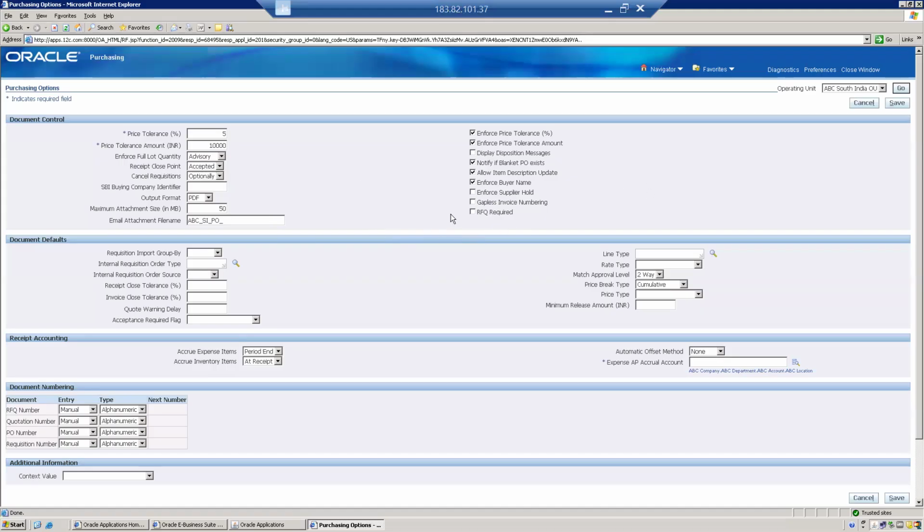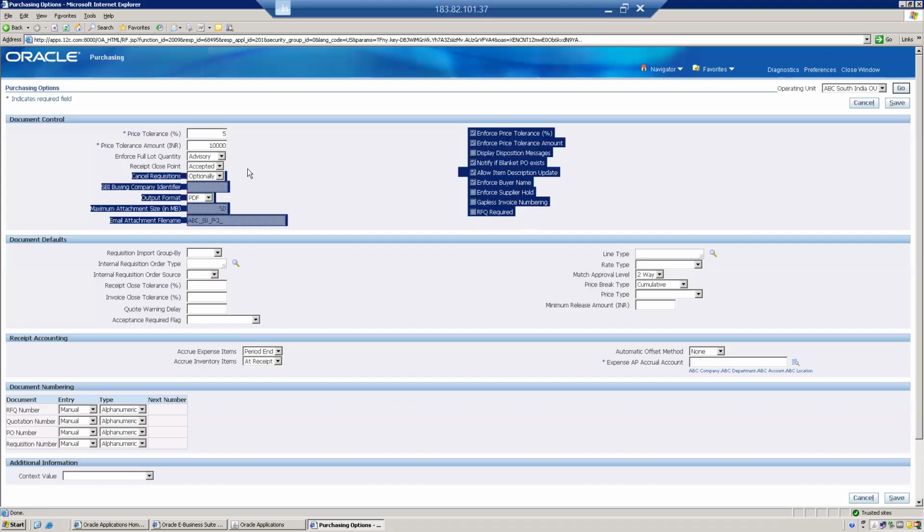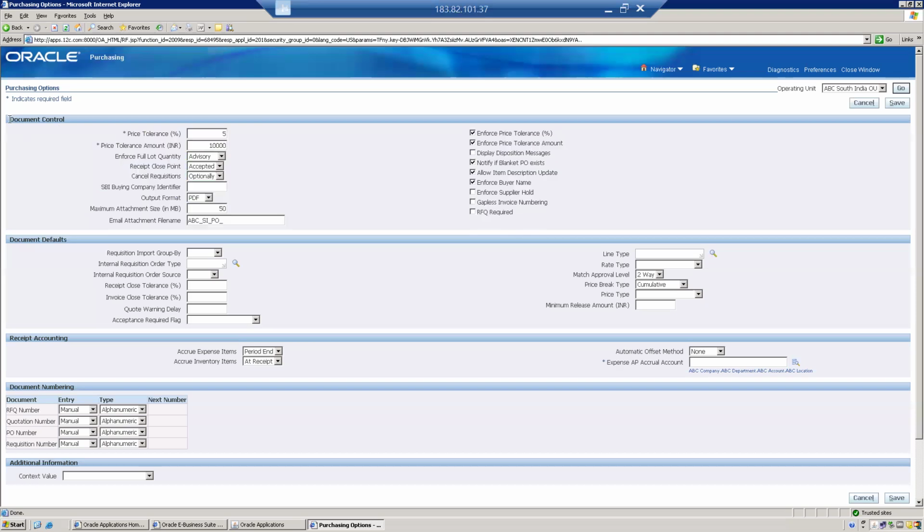Okay, fine. So this is the document control section. Does anyone have any questions? Here we are controlling the document, right? That's the reason it's called document control.